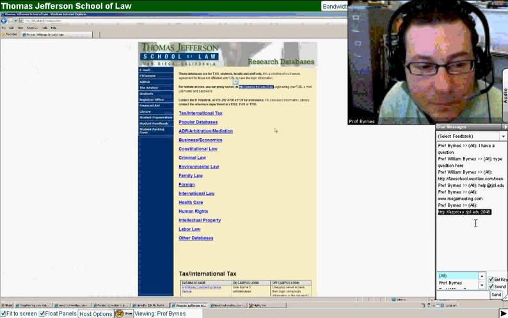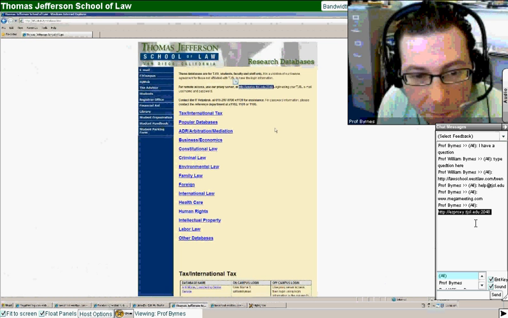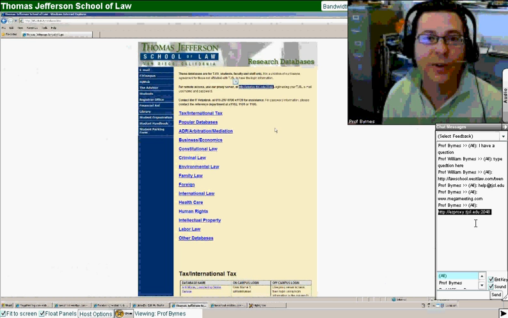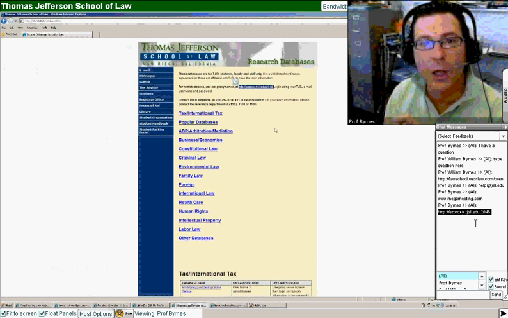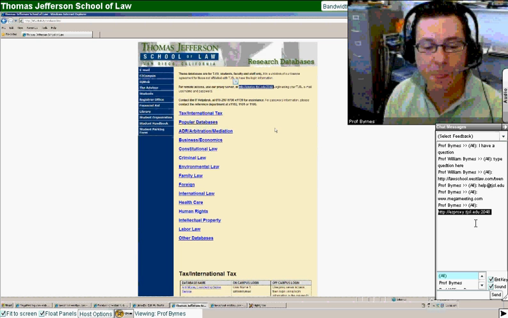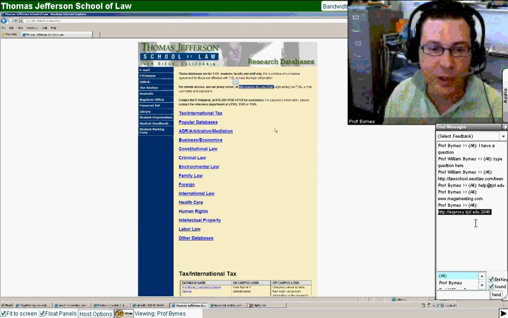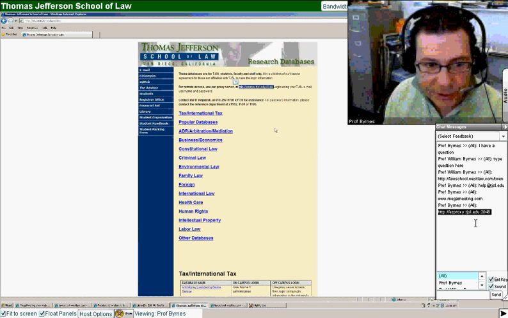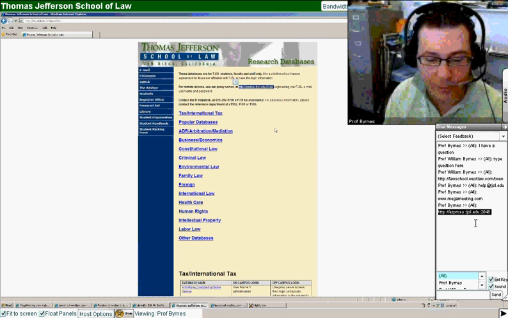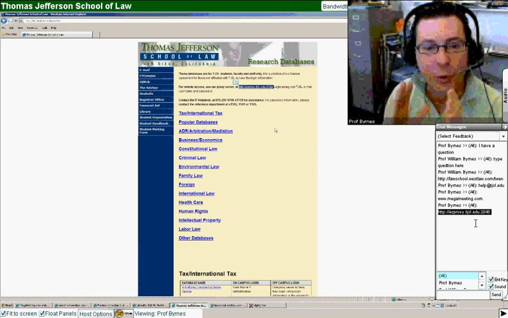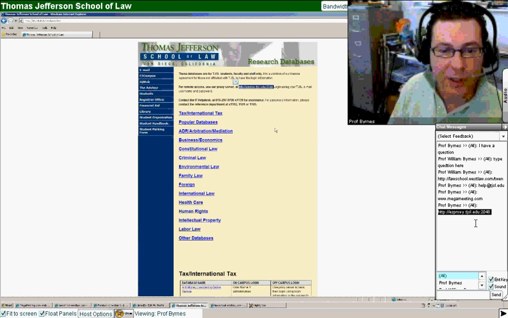Now, you'll click on your link, you'll save this in favorites, and it opens you to our law library webpage where we have all of our research databases. As I said on Monday and Wednesday, and today's not to look at what research databases we have or not, you already have that list, you've seen it. But it's just to show you where it is. So you would click on Easy Proxy.